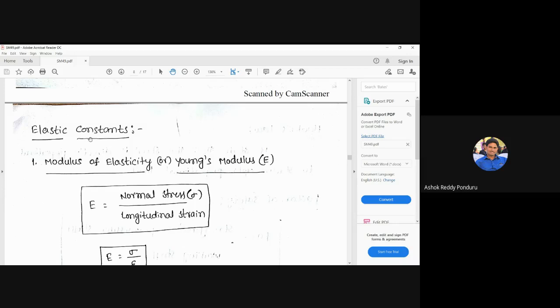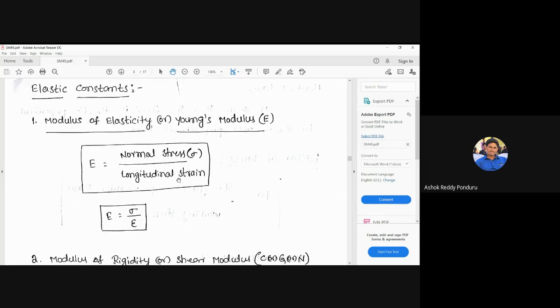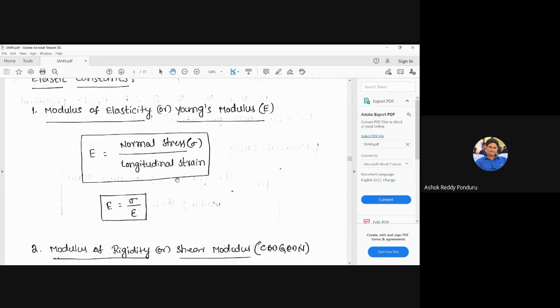So please remember the main significance of elastic constants: they are very useful in designing the member based on the stiffness criteria. Now we are going to discuss them one by one. First one, modulus of elasticity. It is also called Young's modulus, denoted by E. But most students, when asked what is meant by Young's modulus, simply answer stress by strain.